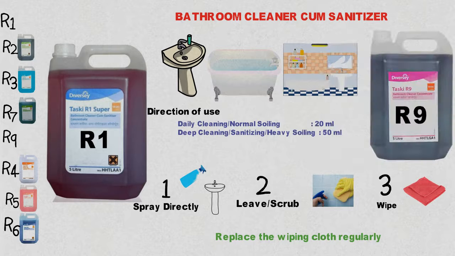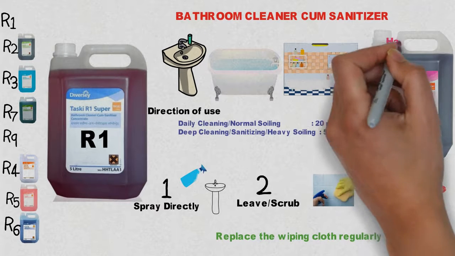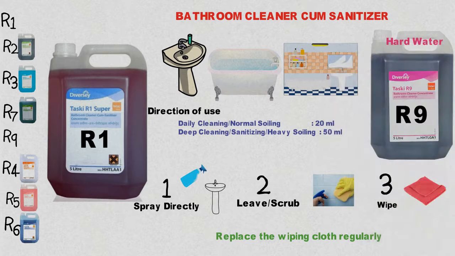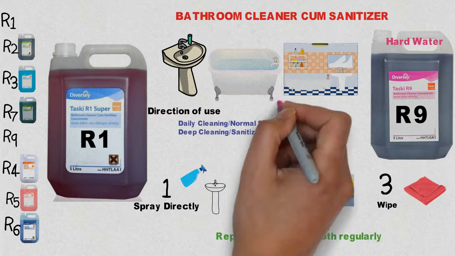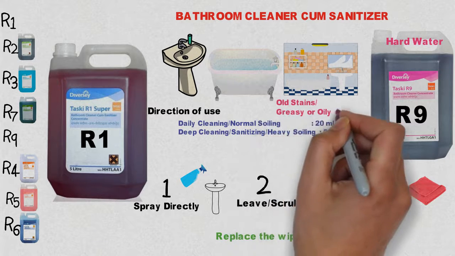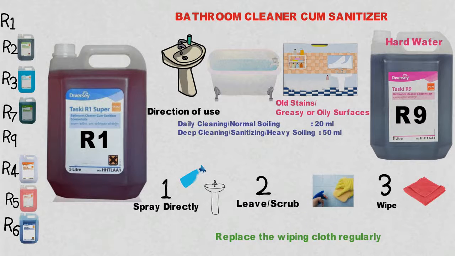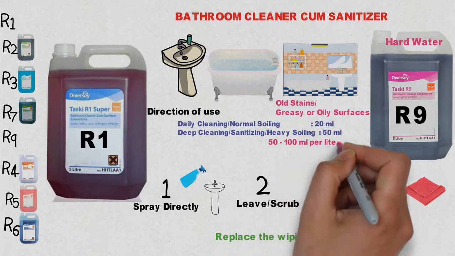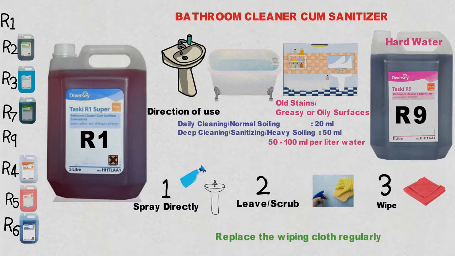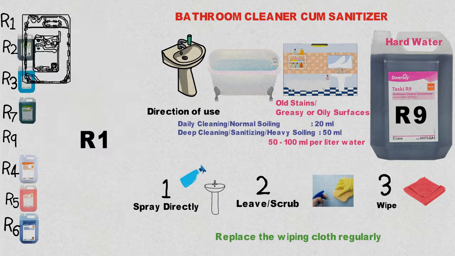R9 is a better replacement of R1 for bathroom cleaning in hard water conditions, as it is specifically formulated for hard water. It is also effective for old stains and oily or greasy surfaces. For dilution, add 50 to 100 ml in 1 liter of water as per the stain requirement. The rest of the cleaning process and usage are the same as R1.